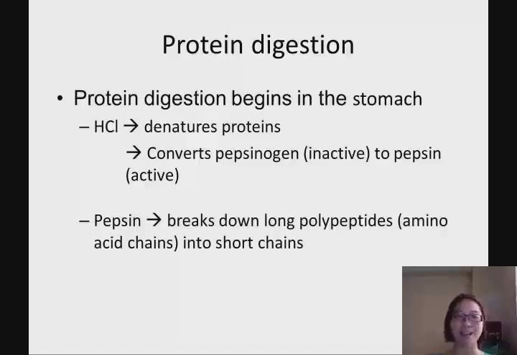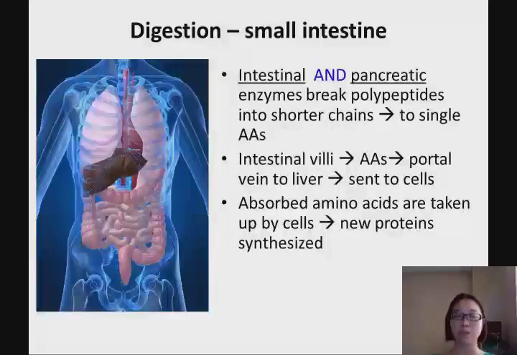Originally, it's not activated. It's in an inactive form in the stomach. But once you consume food, the body produces more hydrochloric acid, and it converts the inactive form, which we call pepsinogen, to pepsin, the active form of the enzyme. It starts to break down those proteins into smaller, shorter chains of amino acids.